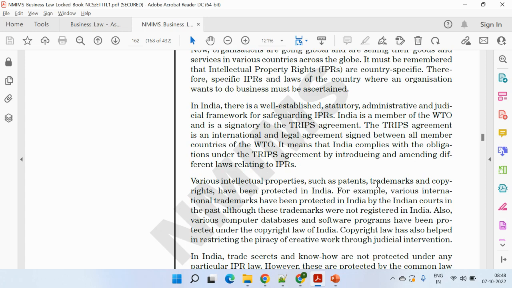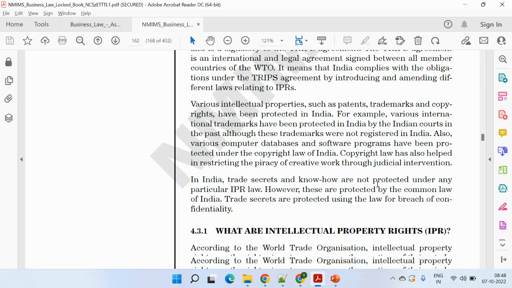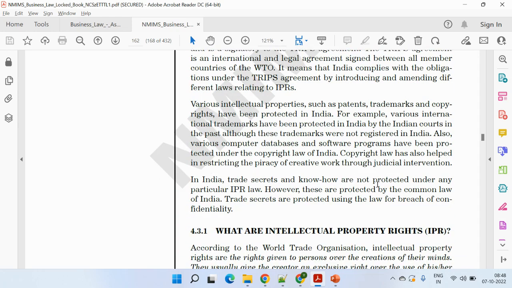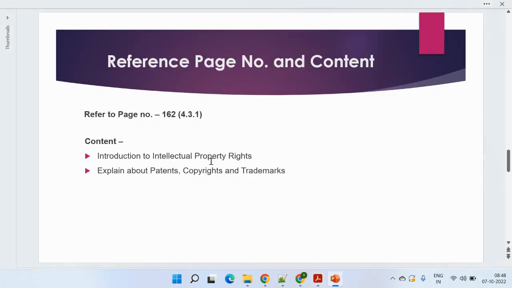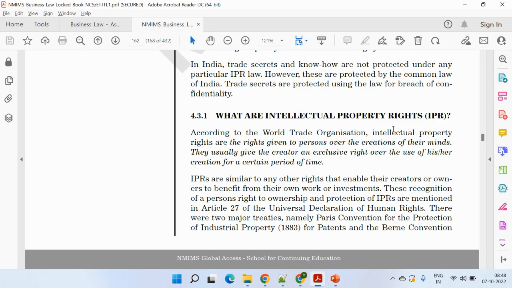Then you need to mention that these are the different kinds, like patents, trademarks, copyrights, which are protected in India. It's more or less about the Indian company, so we need to talk more about India. And after that you just need to explain what IPR is, the direct definition as per the WTO.